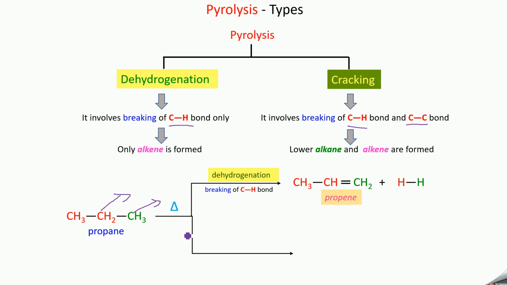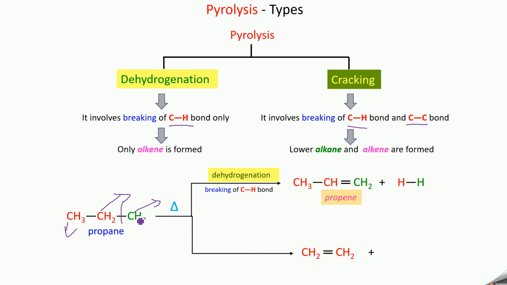Now in the other case, the C-C bond is broken down. So you are getting a product with two carbons, that is CH2 double bond CH2. That means there is a removal of hydrogen from here also. So there is a C-H bond breakage taking place here and here there is a C-C bond breaking taking place. That is why we are getting CH2 double bond CH2. So from here one hydrogen is removed. That will be taking place only through breaking of the C-H bond. So CH3 will become CH2. Then single bond will become double bond and then CH2.